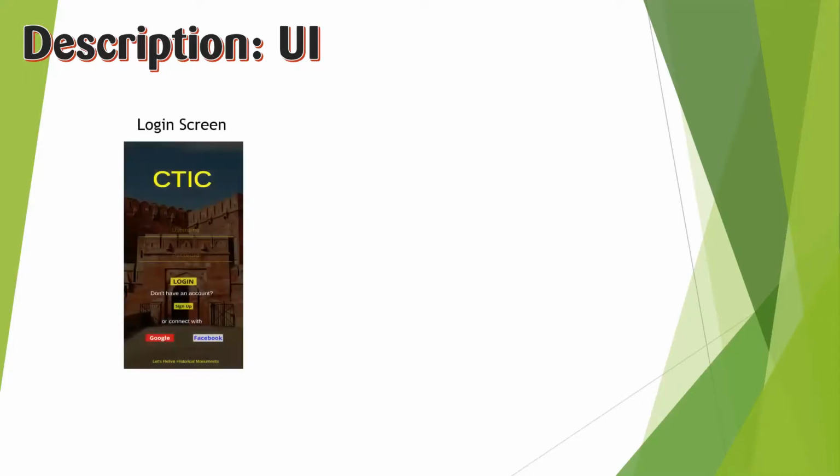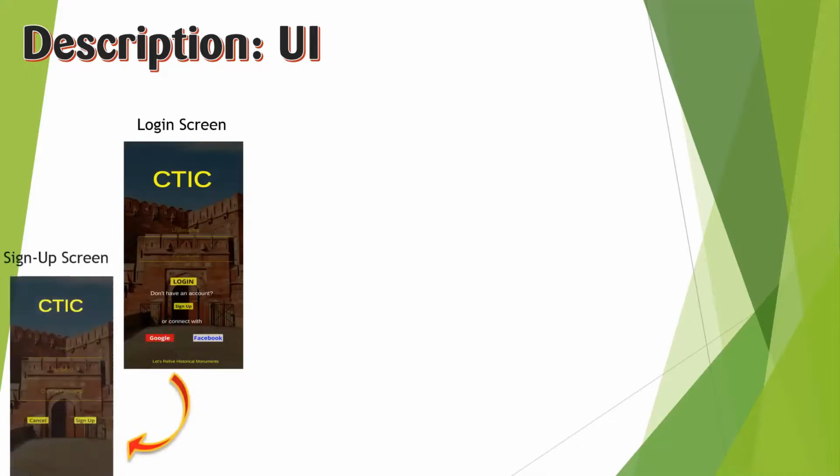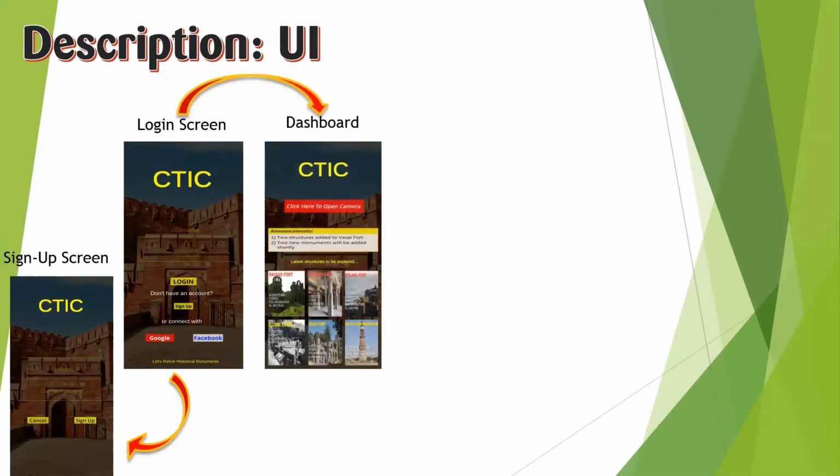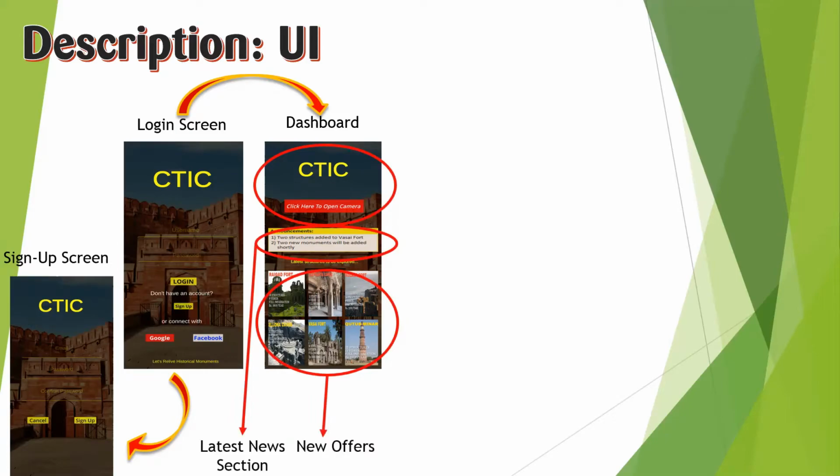Now looking at the UI perspective, how we are planning to design our UI from the application point of view. First, the user will see a login screen, and if he doesn't have an account, then he can sign up, and if he has an account, then he can log in directly and see the dashboard. On the dashboard, there are multiple options provided to the user. One of the options is the latest news section, where he can see all the latest news that we are working on, or all the new offers that we have to provide him or her.